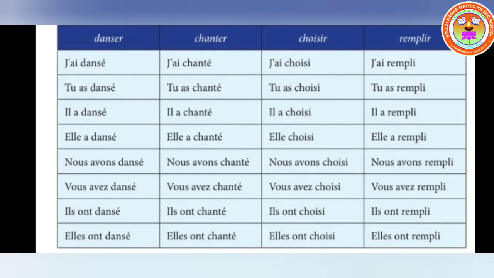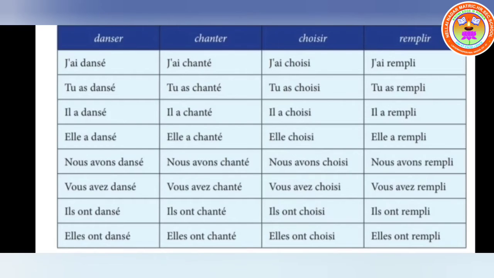And choisir is also the same thing. J'ai choisi means I have chosen, you have chosen, he has chosen, she has chosen, we have chosen. Like this it goes on. And for remplir, I have filled. So for the ir group, the r is removed. Tu as rempli, il a rempli, elle a rempli, nous avons rempli, vous avez rempli. All these conjugations you have to practice. Already I asked you to practice. Only by practice can you learn conjugation in a perfect manner.